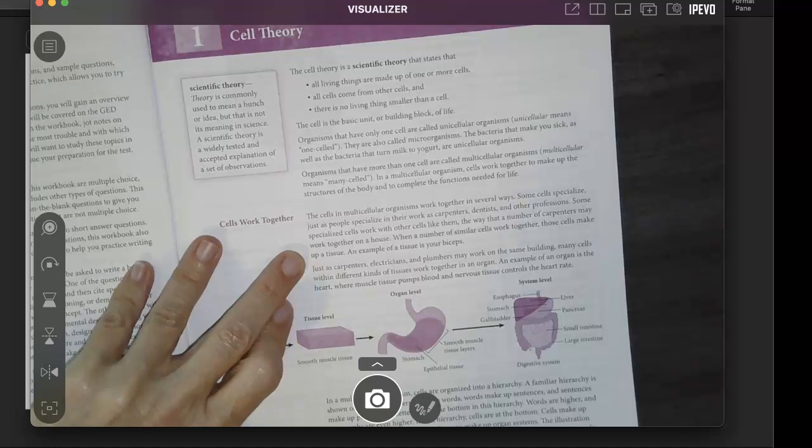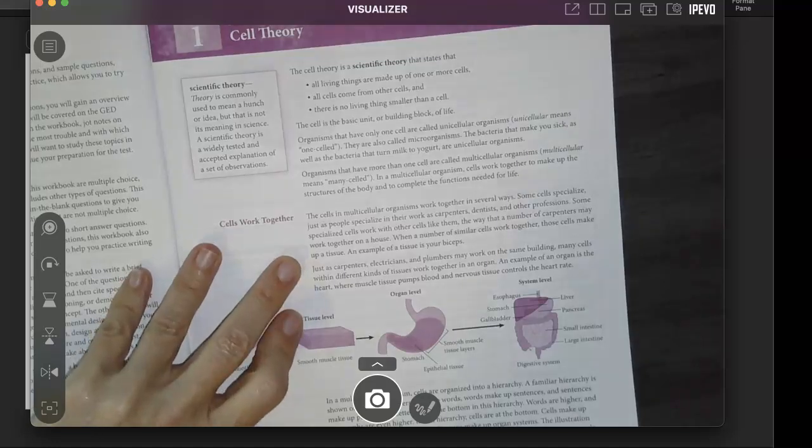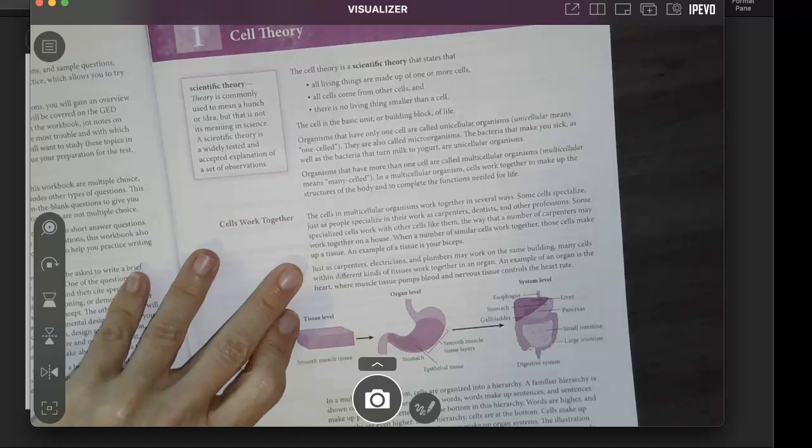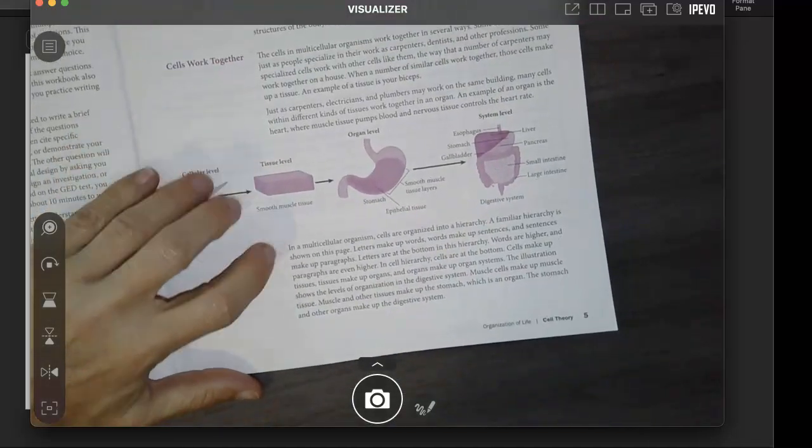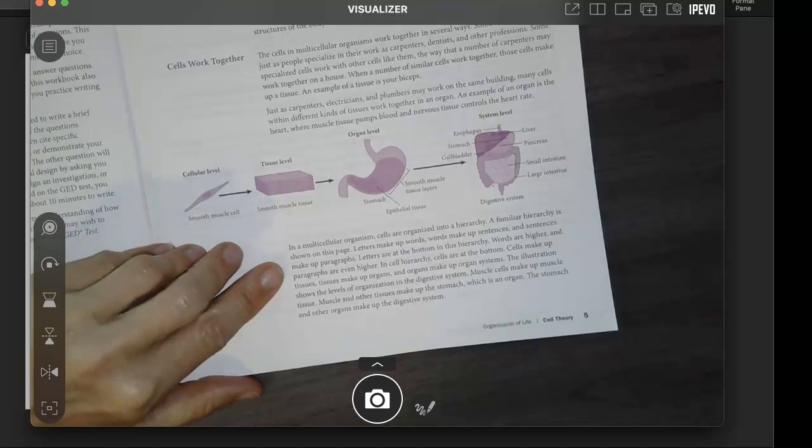An example of a tissue is your biceps. Just as carpenters, electricians, and plumbers may work on the same building, many cells within different kinds of tissues work together in an organ. An example of an organ is the heart, where muscle tissues pump blood and nervous tissues control the heart. In a multicellular organism, cells are organized into a hierarchy.